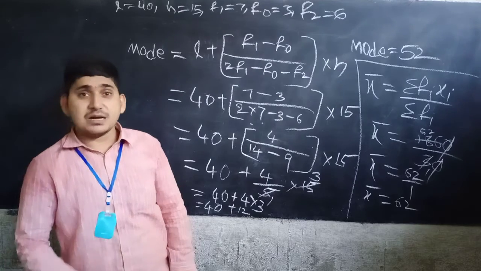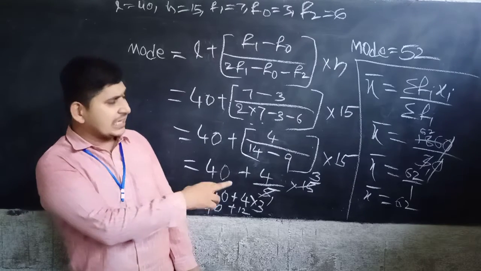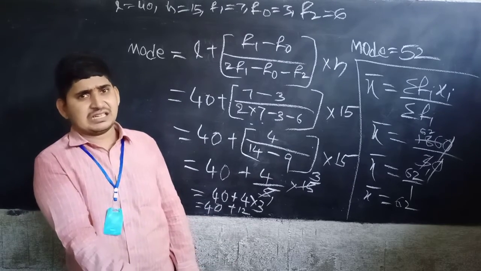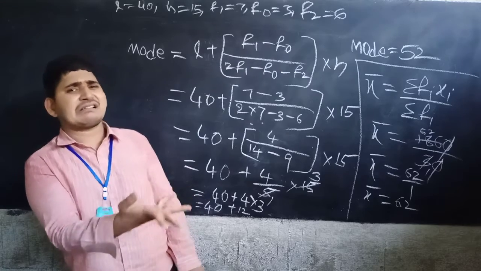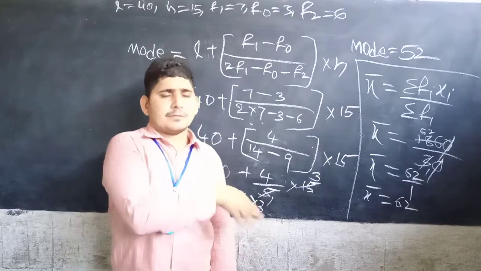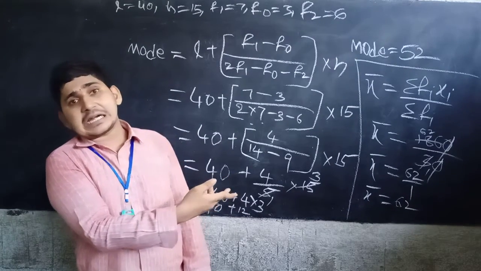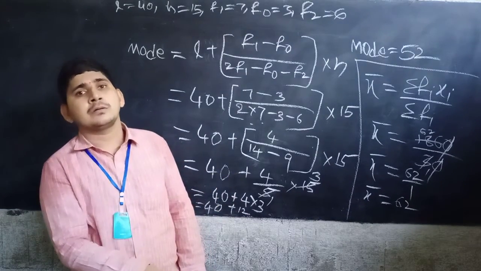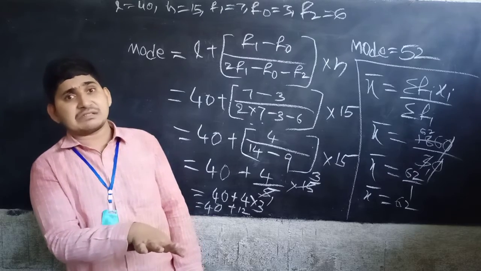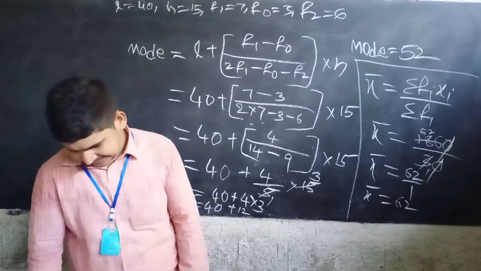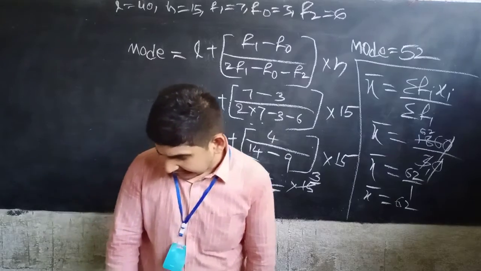And the mean is 52, meaning the average marks is 52. In that way, we have to make the interpretation between mean and mode. That is example number 6.